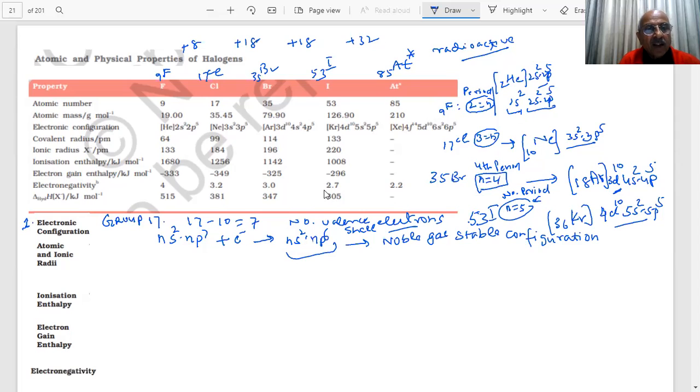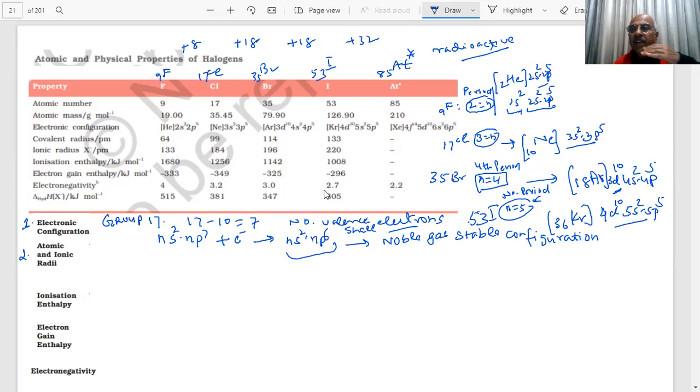Now let us see the second property. Atomic property, second atomic property, atomic and ionic radii, students. Tell me, students, when we learned the periodic table, group 17 are the last elements on this side in the p block. What happens across a period?